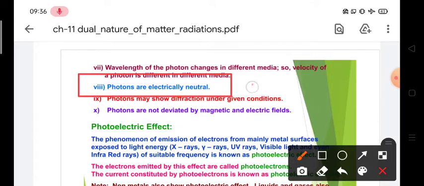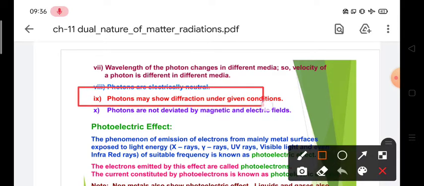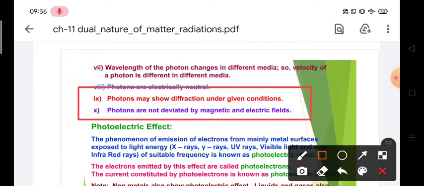That means a photon neither has positive charge nor negative charge. Basically it is electrically neutral. So if it is electrically neutral, then in property number 10 it has been mentioned that photons are not deviated by magnetic and electric fields.